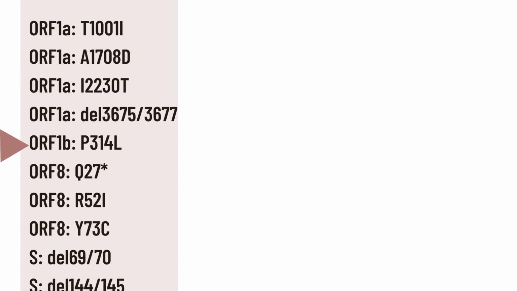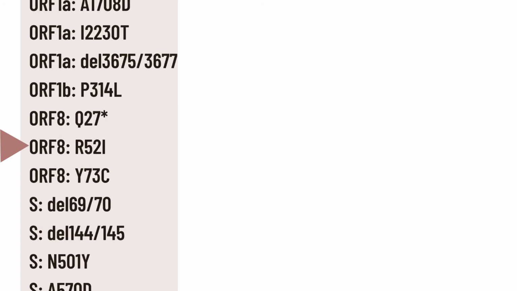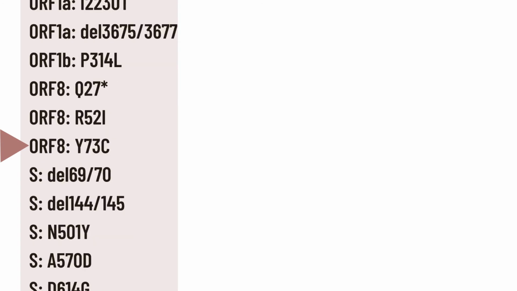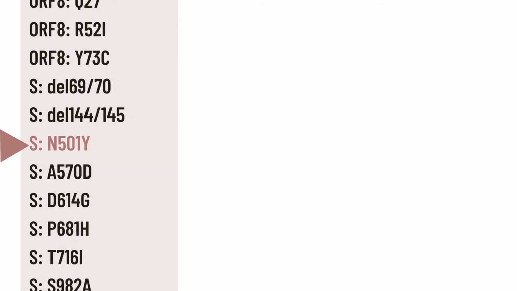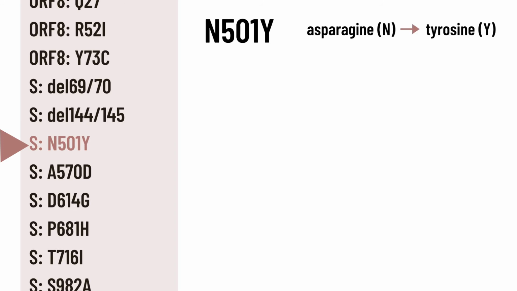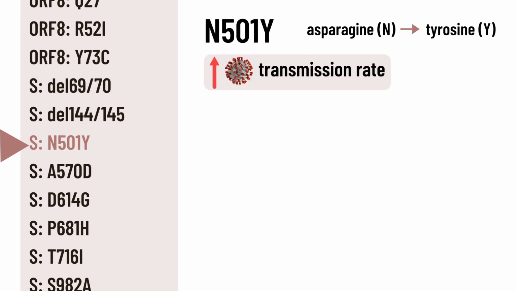From the list of mutations on the spike protein, a few mutations have been extensively studied to understand their impact. The most notable example is the N501Y mutation, which is common in other variants of concern including beta and gamma variants. This mutation involves a substitution of the amino acid asparagine at the 501 position in the chain, for the amino acid tyrosine. N501Y mutation is the main cause of the increase in transmission rate of the virus, which led to spikes in COVID-19 cases.